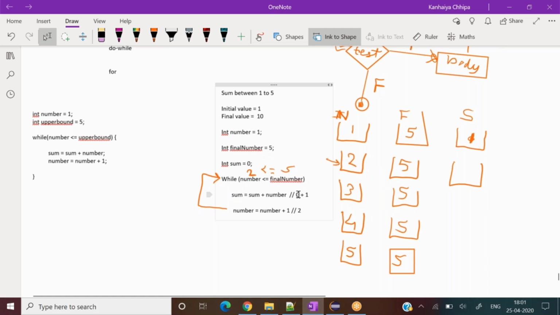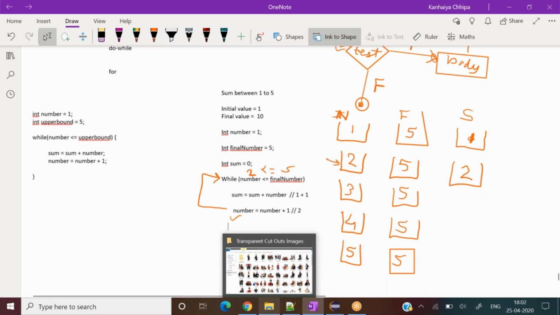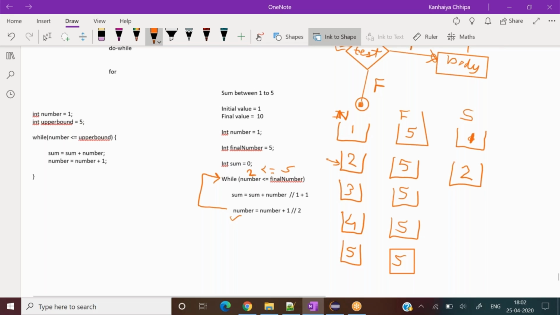Sum is 1 and number is 2, so sum becomes 3. Correct? Any doubt? No. And number becomes 3 in this line, right? Number is incremented by 1. What is inside number? Number is 2. 2 plus 1 is 3, right? We have to increment it.